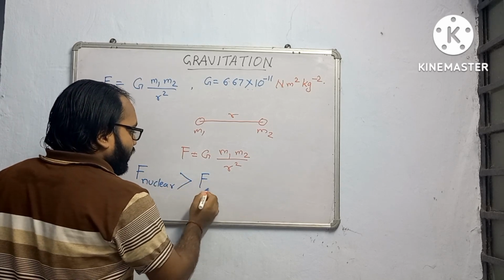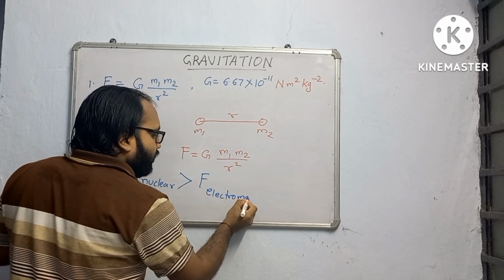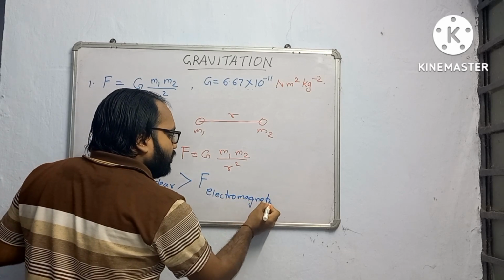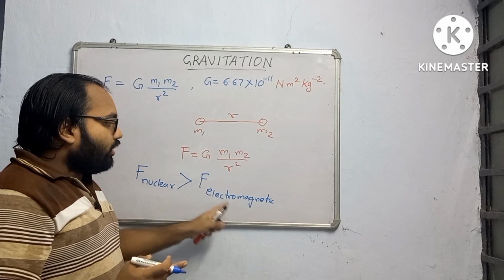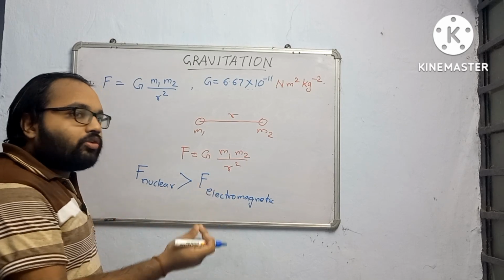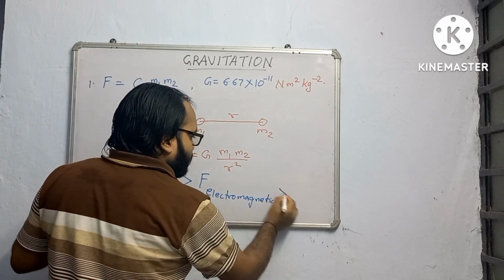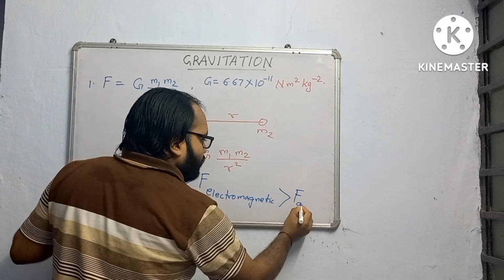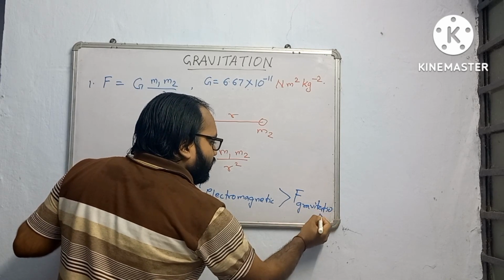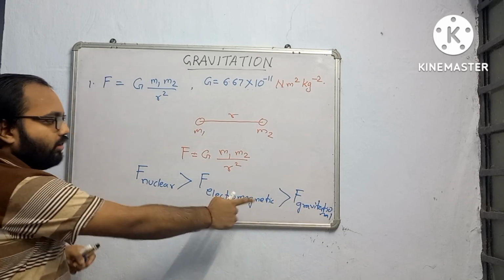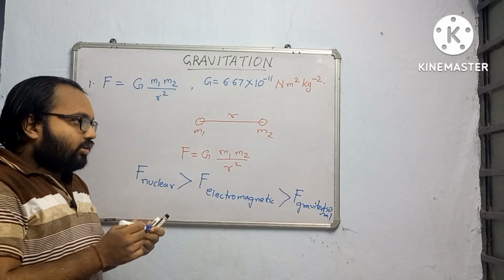Then comes electromagnetic force. That means the force between two electrons, electrostatic, or electromagnetic force when an electron is moving and creating a magnetic field. And the weakest force is the gravitational force. Gravitational force is weakest, strongest is nuclear force among these three.